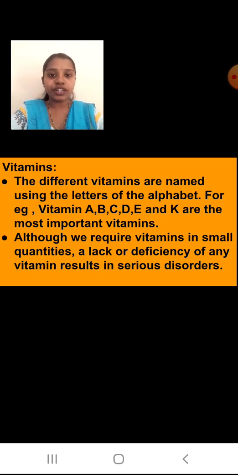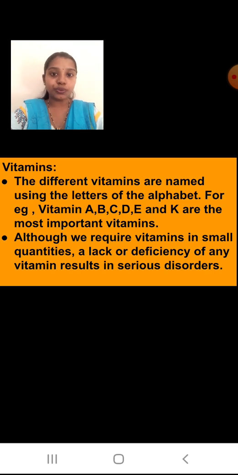Okay, the different vitamins are named using the letters of the alphabet. What are these letters? For example, vitamin A, B, C, D, E and K are the most important vitamins. Okay, although we require vitamins in small quantities, a lack or deficiency of any vitamin results in serious disorders.